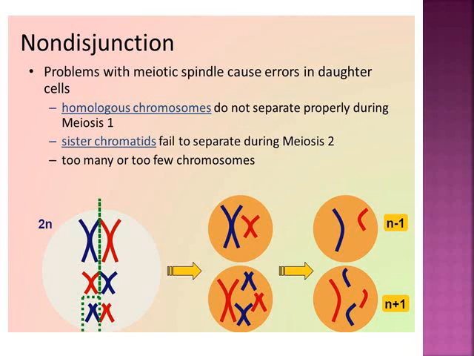So these are the problems which will arise if there is no normal separation of chromosomes, right?